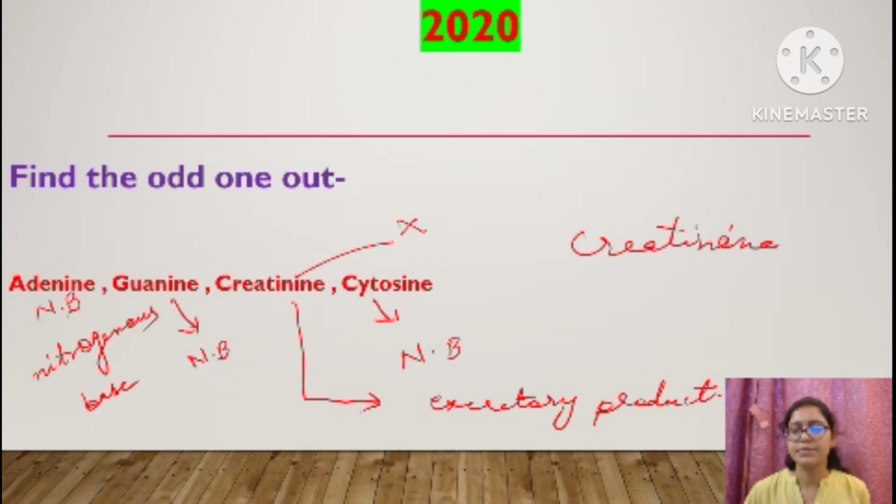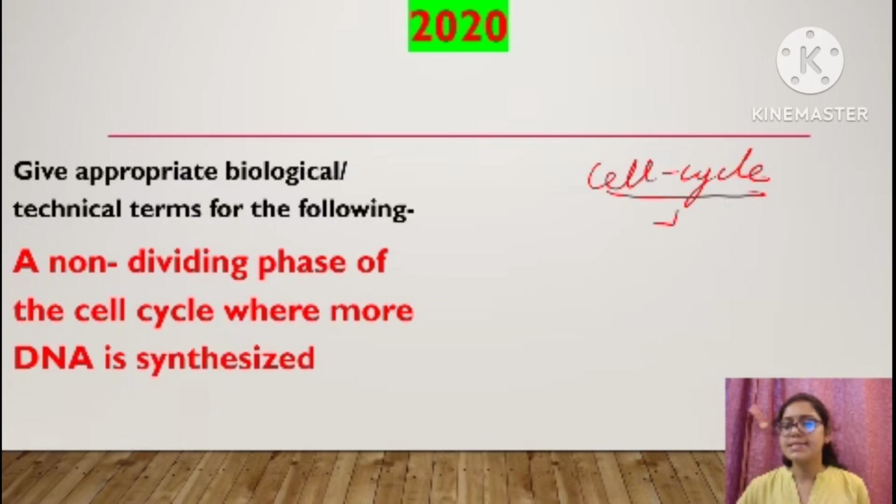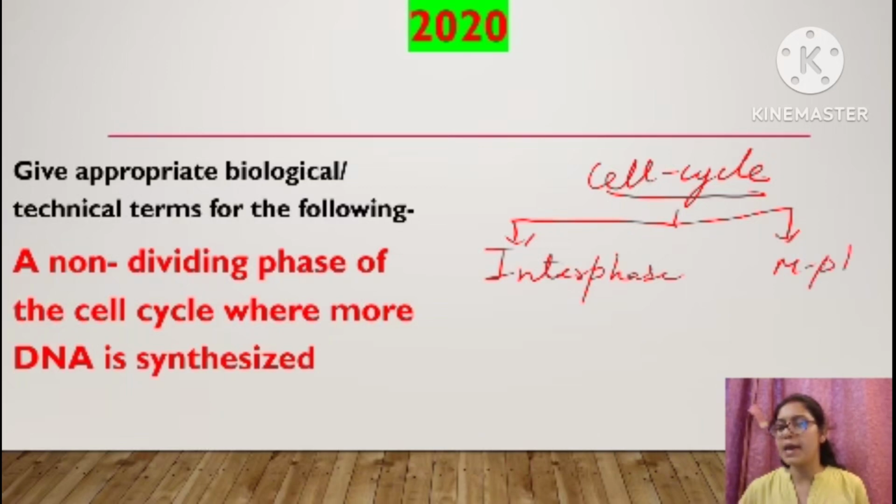Right? Okay. So the next question is the non-dividing phase of the cell cycle where more DNA is synthesized. Again I'm explaining to you. The cell cycle has two phases. First is interphase and second is M phase, or more clearly we can say it is the dividing phase.